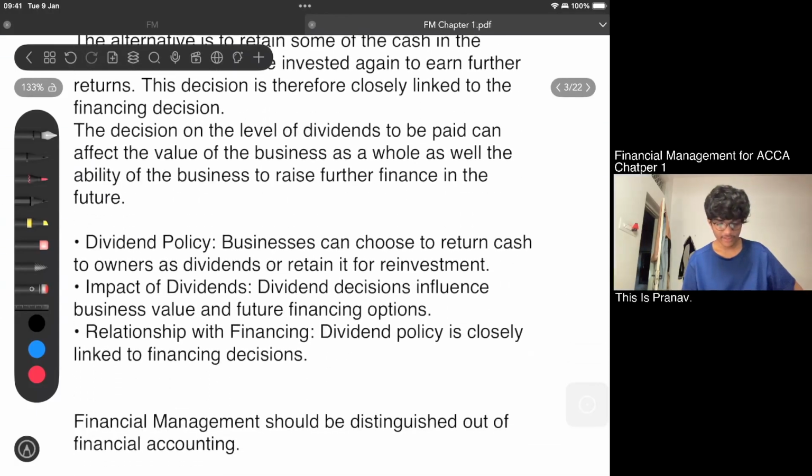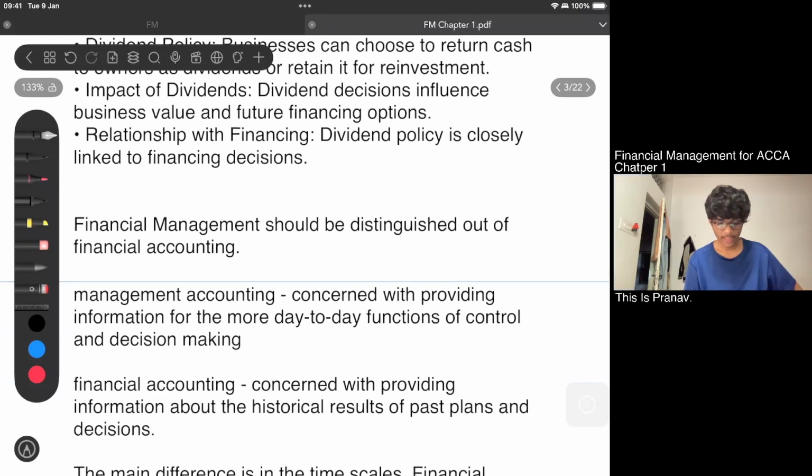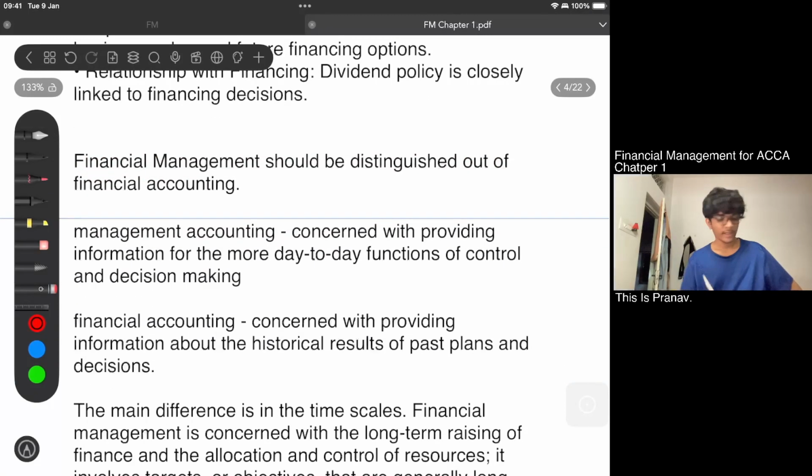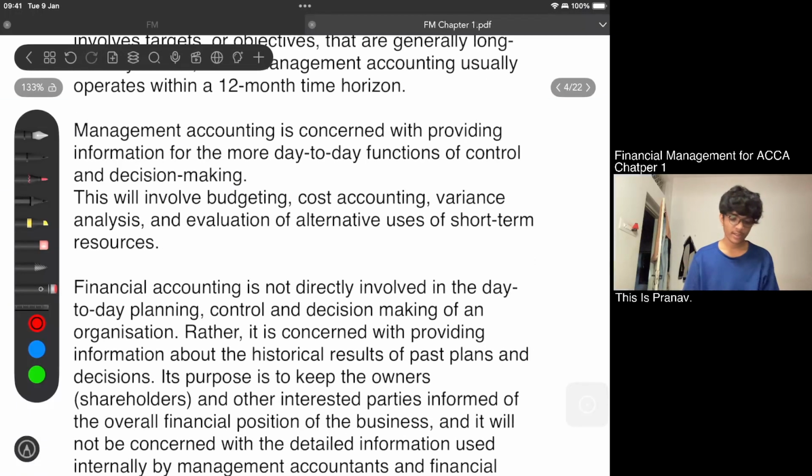Great. What is a financing decision? What is a dividend decision? How should I differentiate between FM and FA and MA? All these things we'll be talking about in the next class.